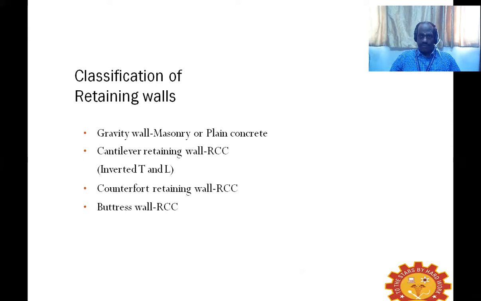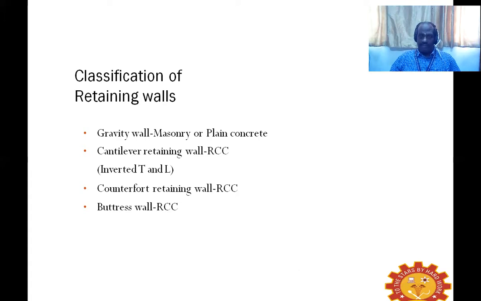The massiveness of the wall is going to take care of the active earth pressure exerted on the wall. Because the self weight is going to take up this pressure, it has to be massive in size.